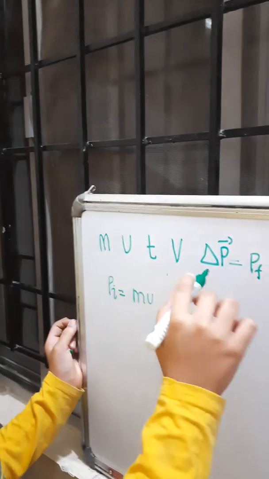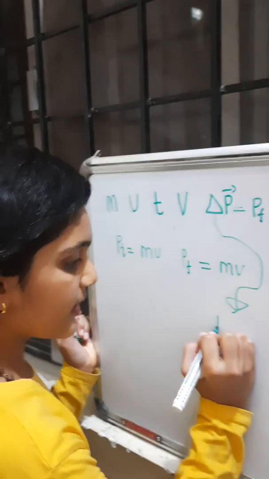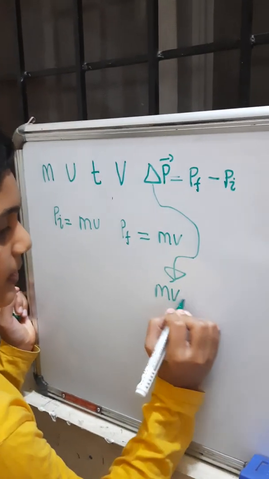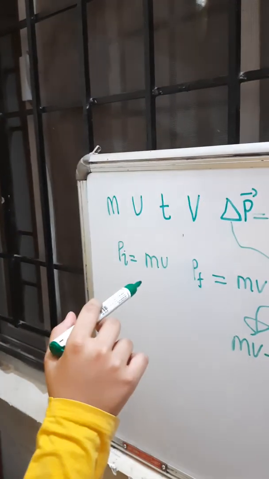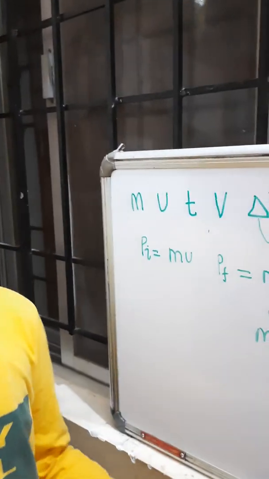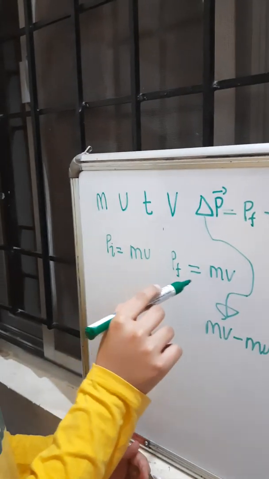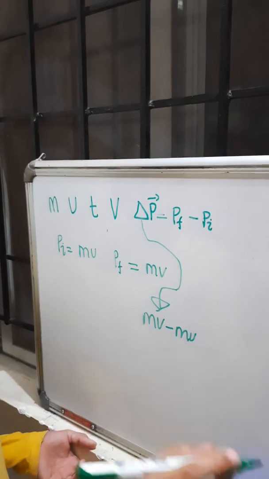Now delta P is mv minus mu. If we remember, in the previous video we learned about momentum, and momentum is mass into velocity. That's how P initial is mu and P final is mv. So delta p is mv minus mu.